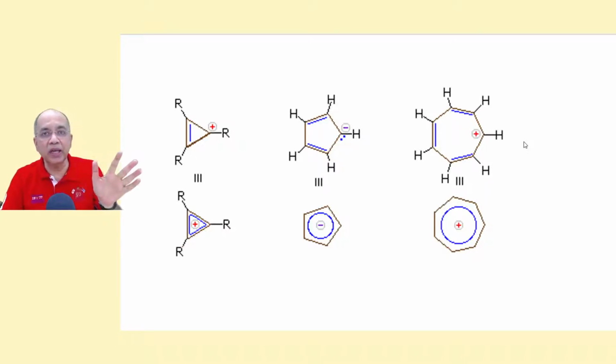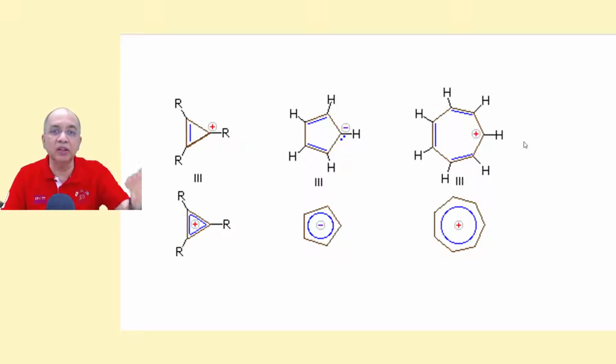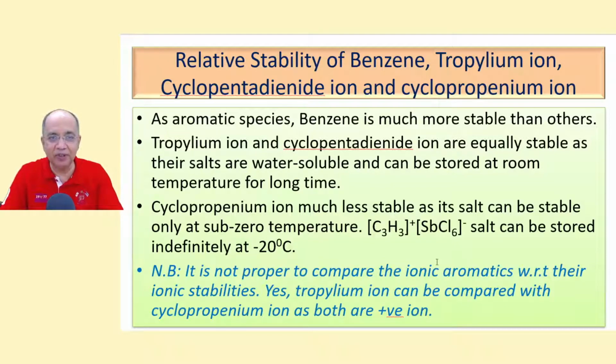Aromaticity has to be judged according to the resonance energy, and resonance energy in turn is obtained from heat of hydration data or some other data. So the literature is not very confident about the resonance energy. Resonance energy, I am not talking of any other thing. I am not talking of pKa. So these two 5-membered rings and the 7-membered ring are equally stable as aromatic species, but they stand nowhere against the hero, benzene. That is what I have written here.